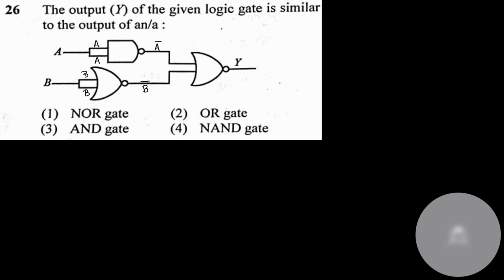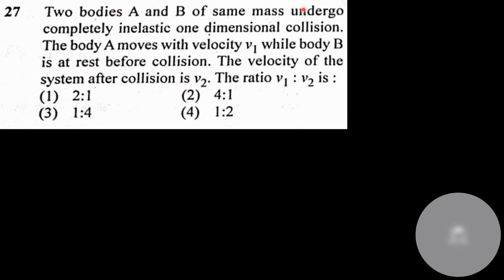So here it would be (A dash plus B dash) whole dash, which is nothing but A double dash into B double dash, which equals A dot B. A dot B is nothing but an AND gate. Or you can construct a truth table here, 0 0 0 1, whichever you're comfortable with. Both are equally correct.